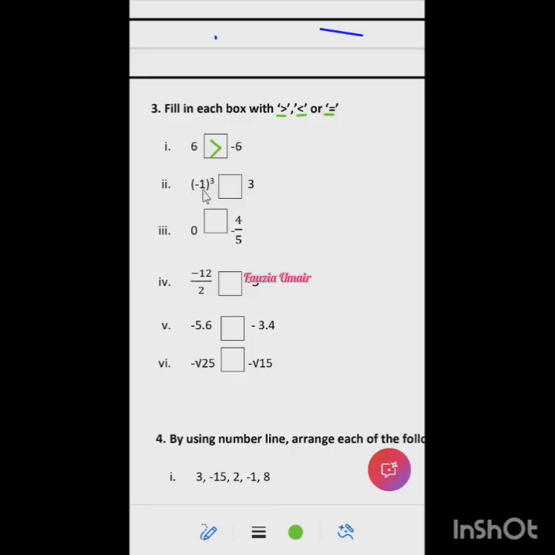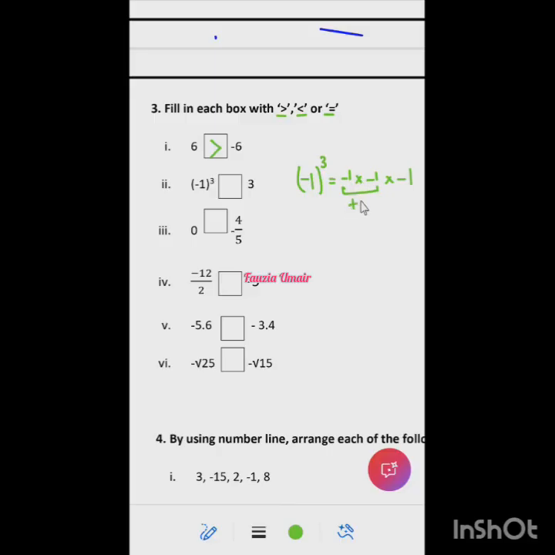Minus 1 cube. What is minus 1 cube? It means you multiply minus 1 by itself 3 times. Minus 1 times minus 1 times minus 1. So what is minus 1 multiplied by minus 1?